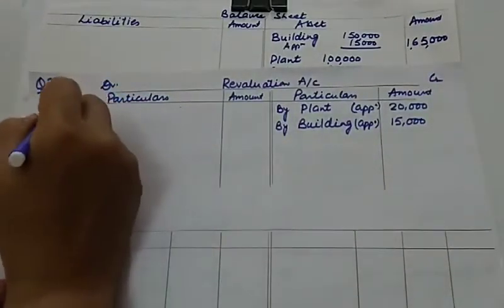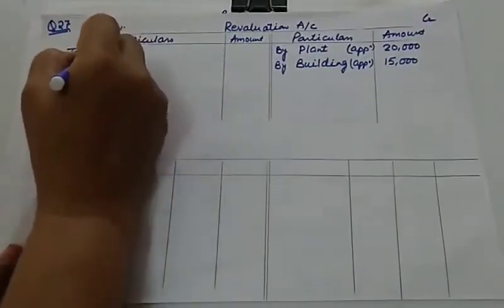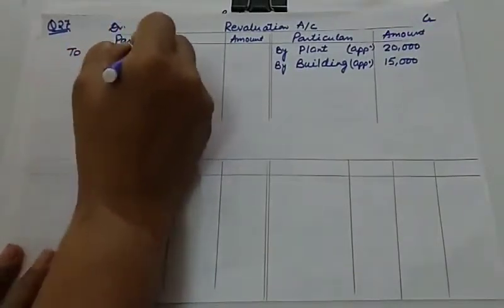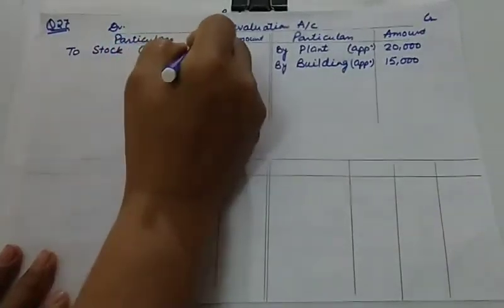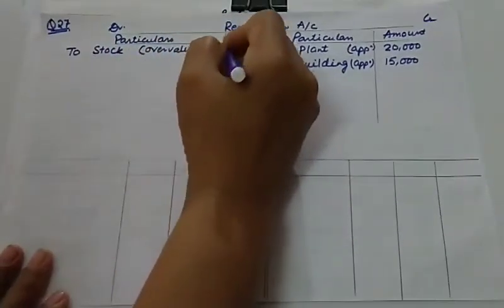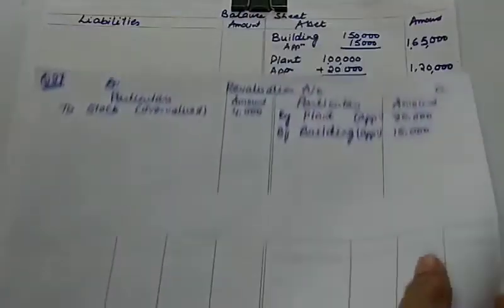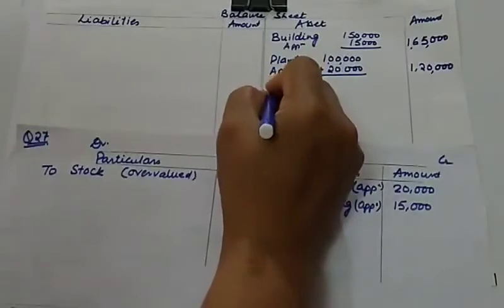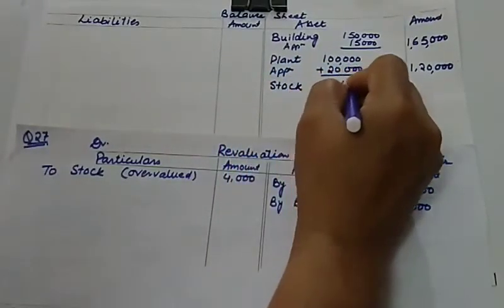And next is, there is a decrease in the value of stock because it was overvalued. So you can mention overvalued by 4,000. And what is the value of stock given in the balance sheet? Stock which was given in the balance sheet is 40,000.